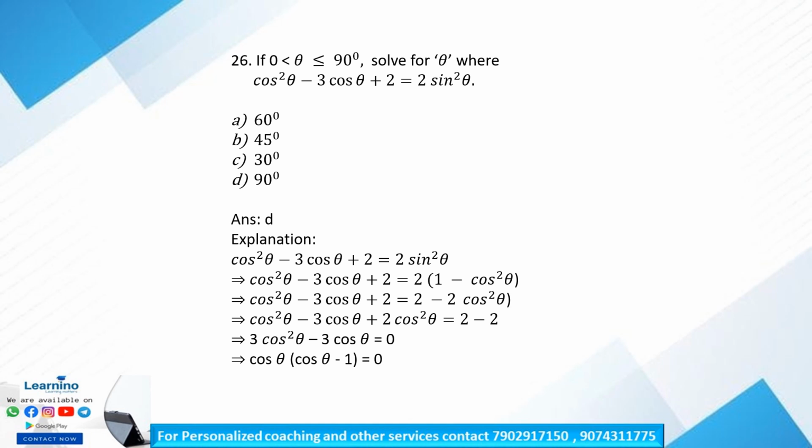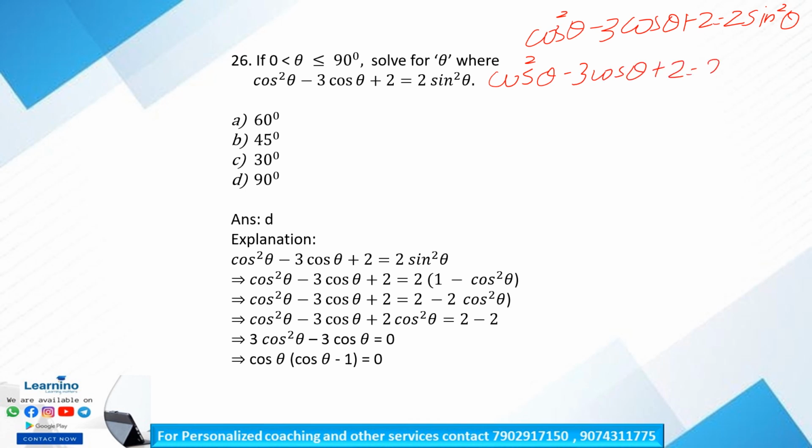If 0 < theta ≤ 90, solve the value for theta where cos² theta minus 3 cos theta plus 2 is equal to 2 sin² theta. Okay, so in order to solve this, we have to write 2 sin² theta as 2 times (1 minus cos² theta), right? Sin² theta is equal to 1 minus cos² theta.